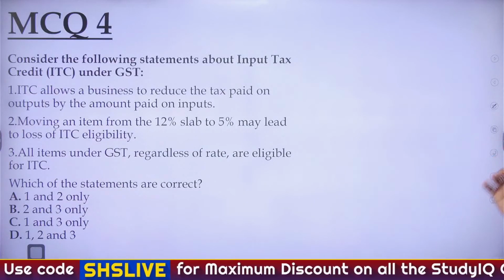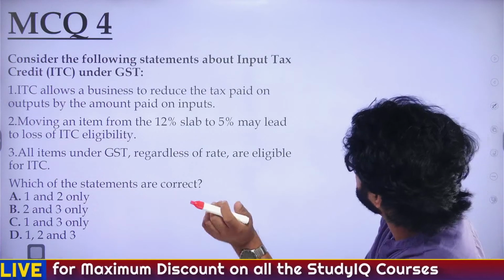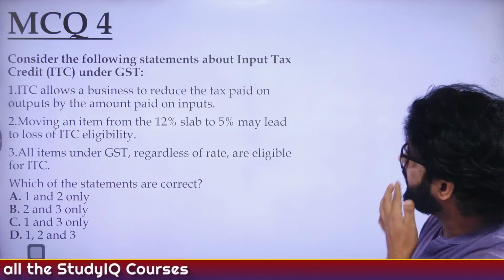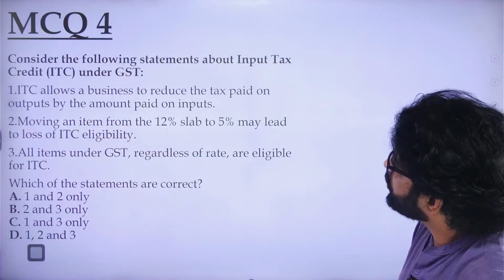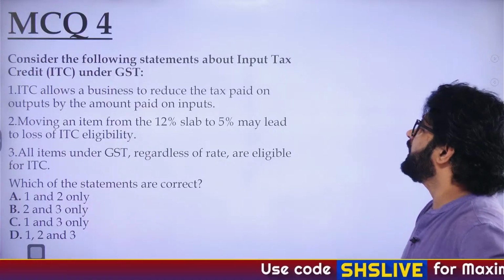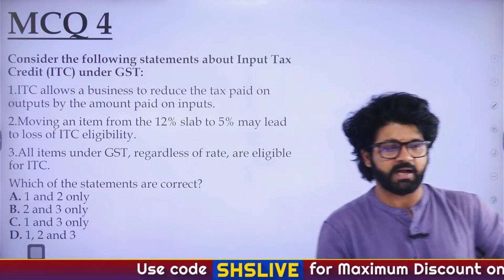So, input tax credit. ITC allows a business to reduce the tax paid on outputs by the amount paid on inputs. Moving an item from 12% to 5% may lead to loss of ITC eligibility. All items under GST, regardless of rate, are eligible for ITC, that is input tax credit.